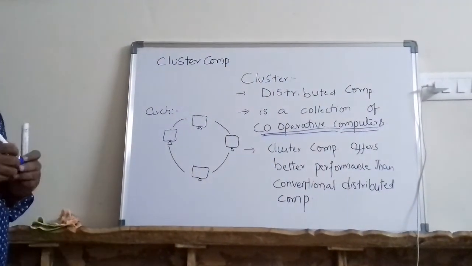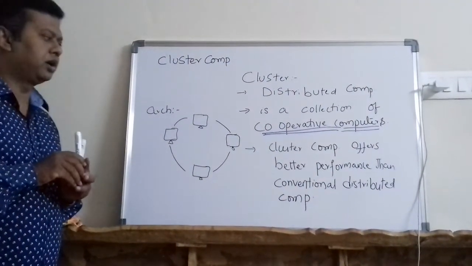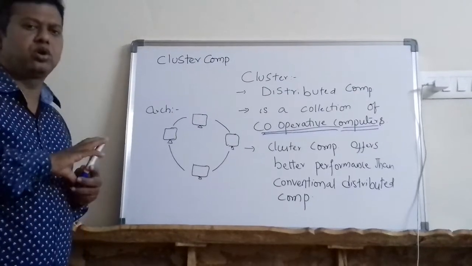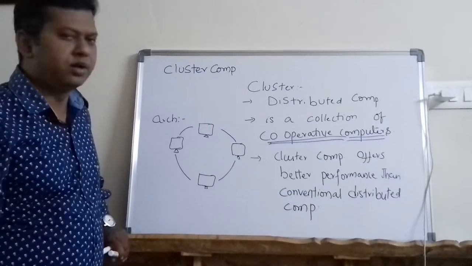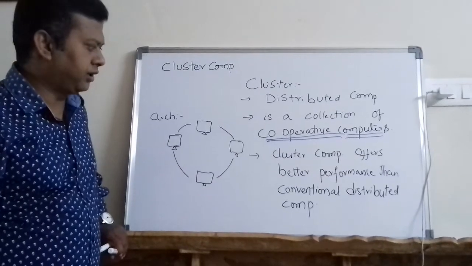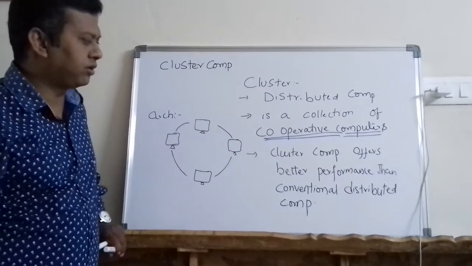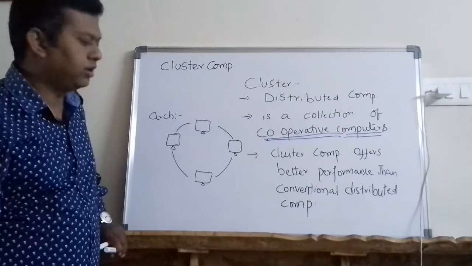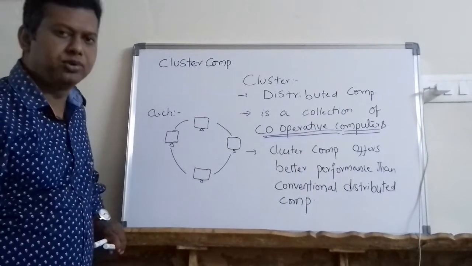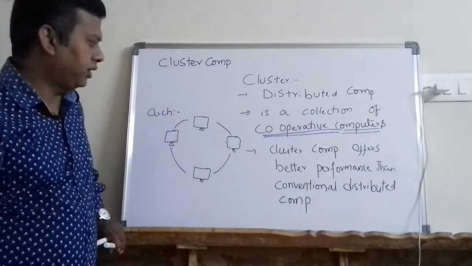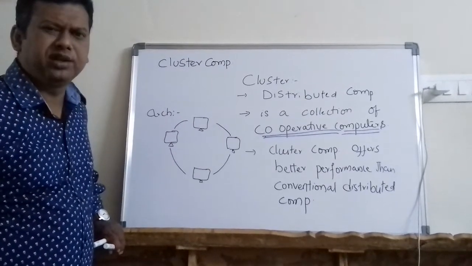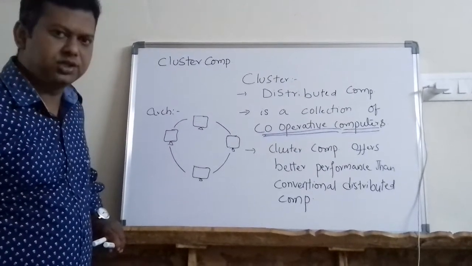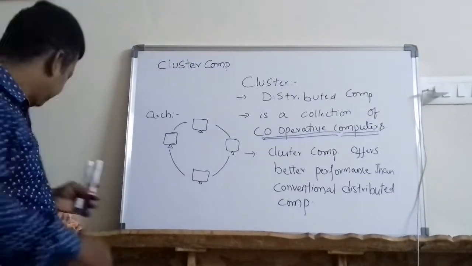So this is the point to be observed. Because of this so-called collection of cooperative computers in cluster computing, we can see a better performance when compared to the conventional or traditional distributed computing mechanism, right? So how cluster computing offers you better performance, what exactly is the meaning of a cluster, that we will see, right?